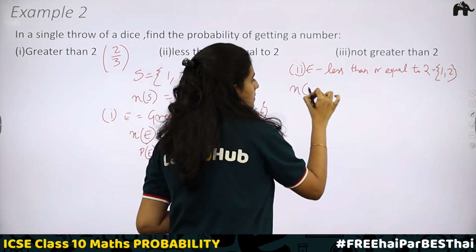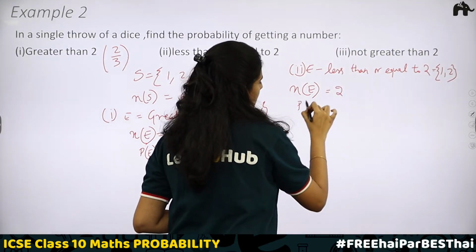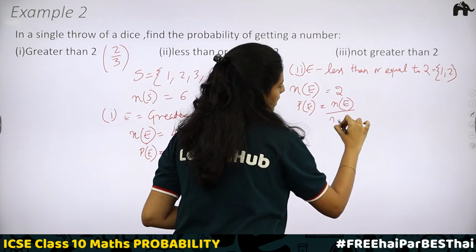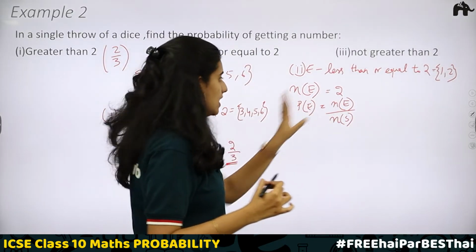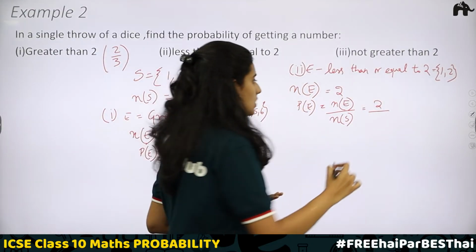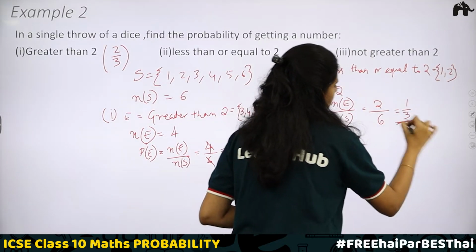Number of outcomes favorable to the event is 1, 2. Then the probability of the event will be equal to number of outcomes favorable to the event divided by total number of outcomes. In this case, N of E is equal to 2 and the total number of outcomes N of S is equal to 6. Reducing, you get 1 by 3.